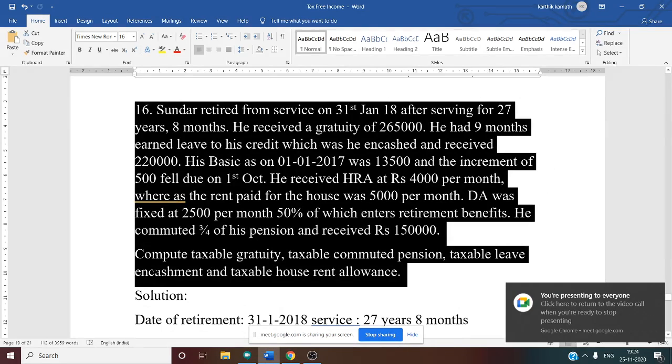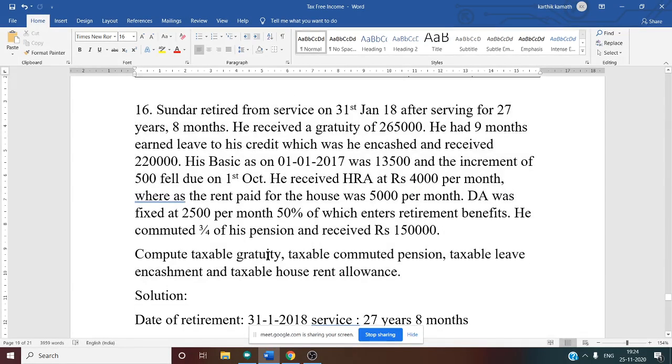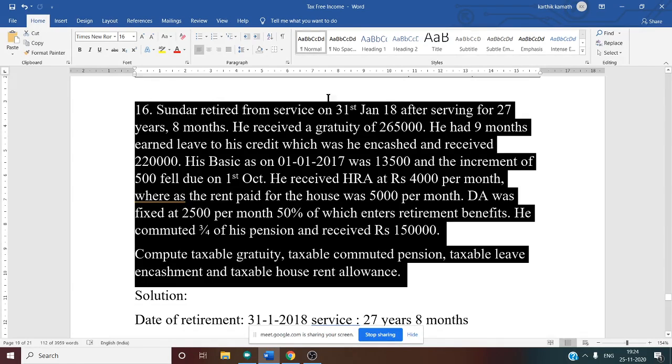Now compute taxable gratuity. One by one we have to see. Whenever you see this type of problem, we have to concentrate only on gratuity. Is it mentioned in the problem whether he is covered or not covered under the Payment of Gratuity Act? Can you tell me?